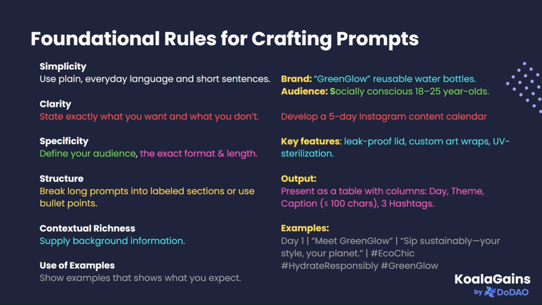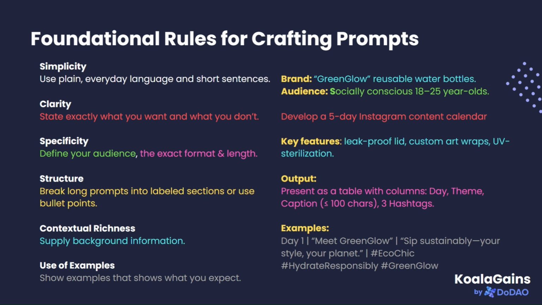First rule, keep it simple. Use plain everyday words. No fancy language. Short sentences work best. Example, instead of saying "elaborate on the utility of hydration vessels," just say "talk about why water bottles are useful." Second rule we have is clarity. Be very clear about what you want and what you don't want.